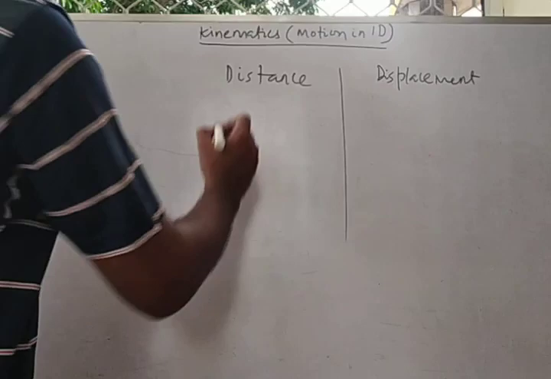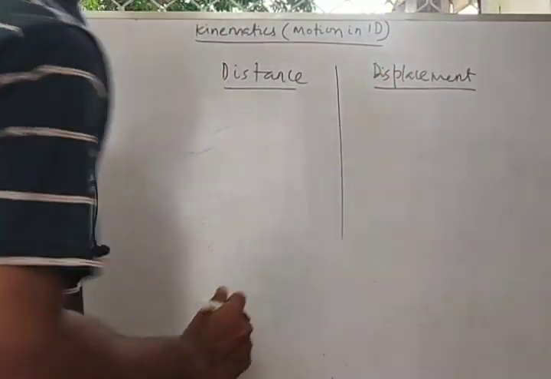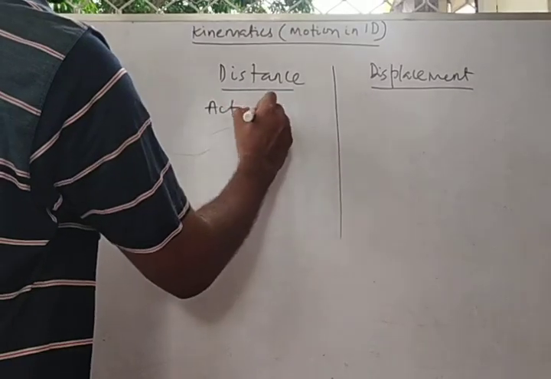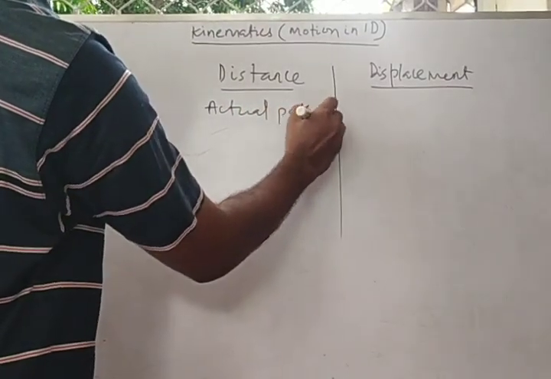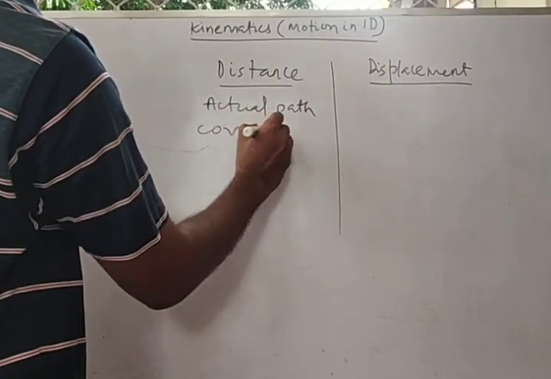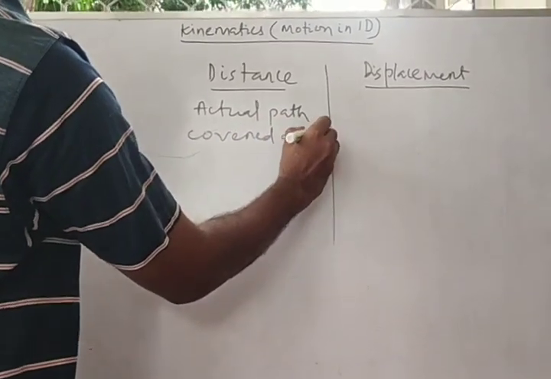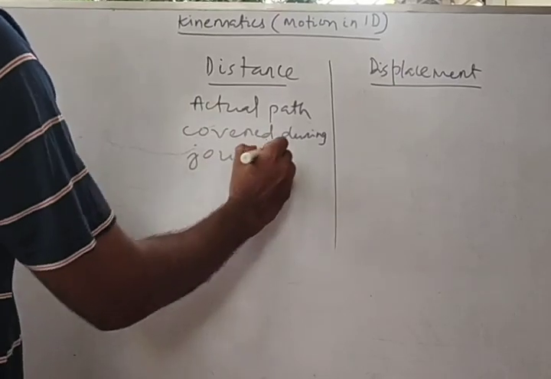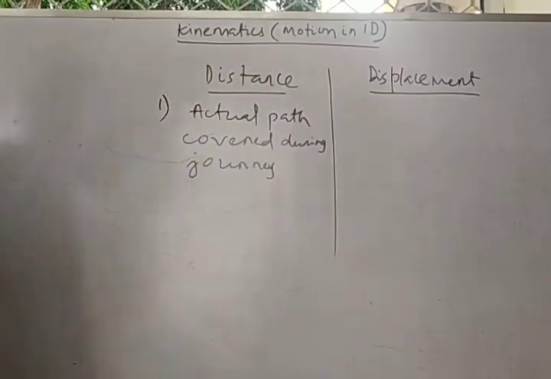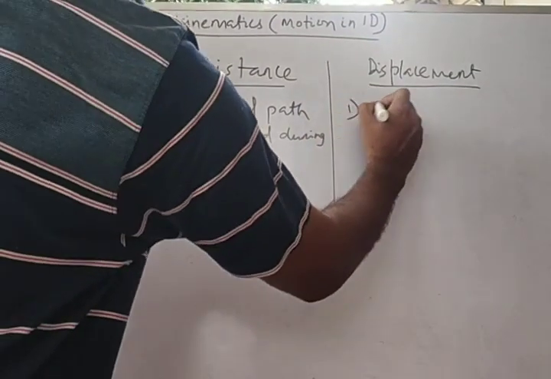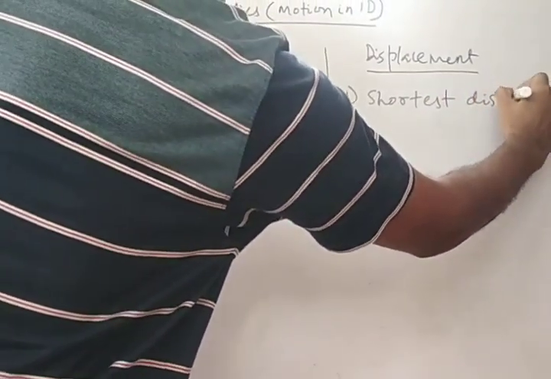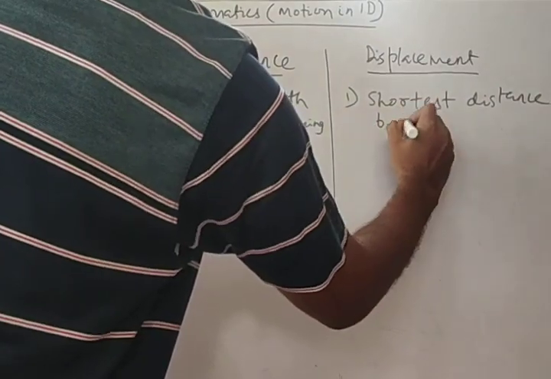So, distance versus displacement. I will make a comparative study. Distance is nothing but the actual path covered during a journey. So actual path covered during a journey, and displacement is nothing but the shortest distance between 2 points.